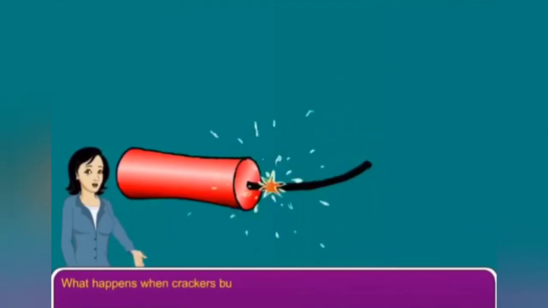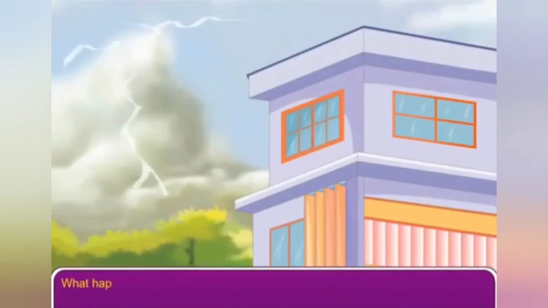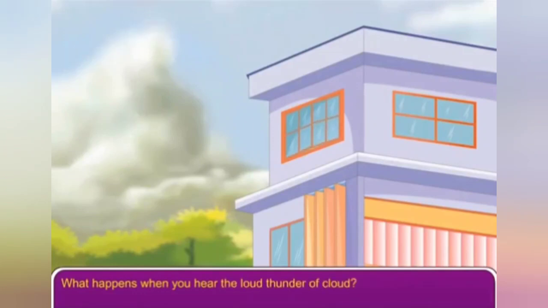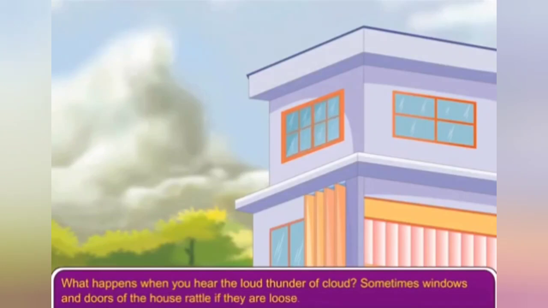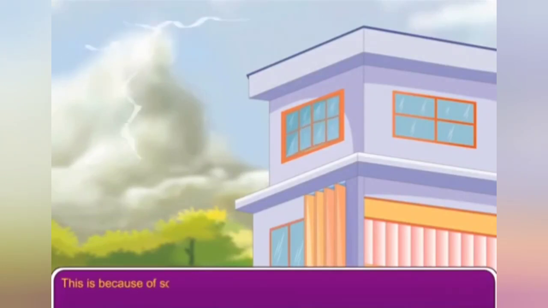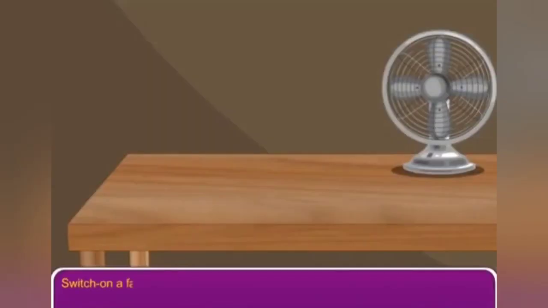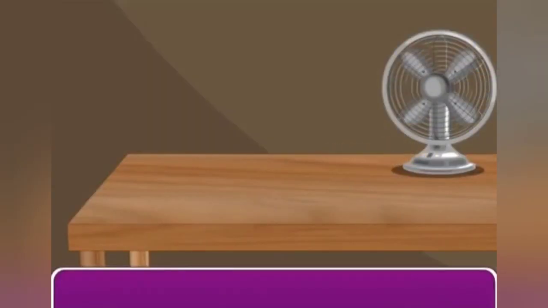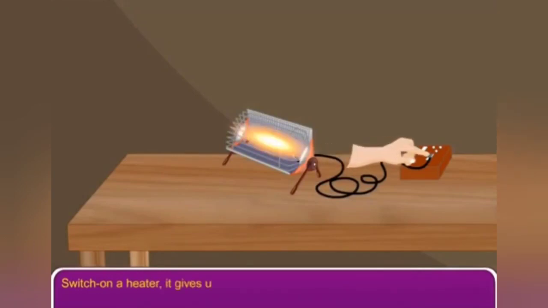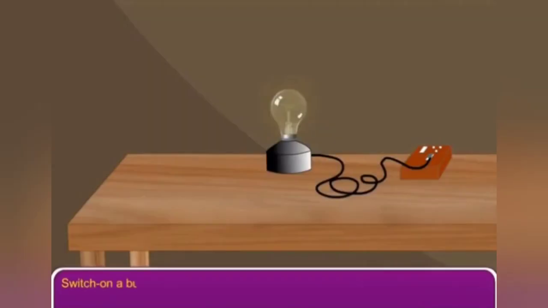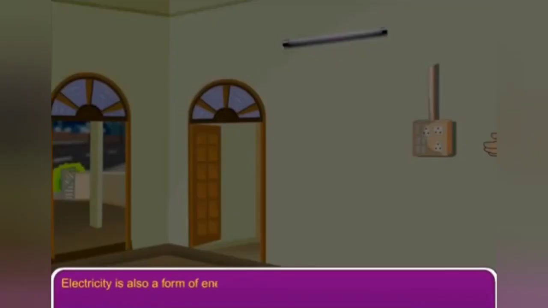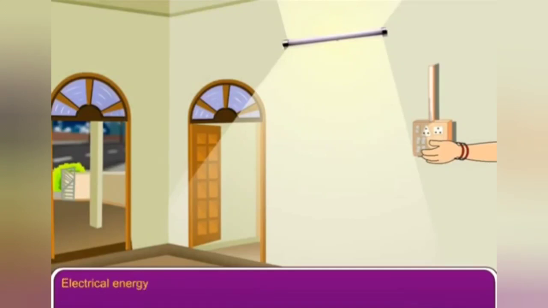What happens when crackers burst on Diwali? What happens when you hear the loud thunder of a cloud? Sometimes windows and doors of the house rattle if they are loose. This is because of sound energy. Switch on a fan, it starts moving. Switch on a heater, it gives us heat. Switch on a bulb, it gives us light. Electricity is also a form of energy. Electrical energy is used to drive machines in factories, in grinding machines, and in tube wells, etc.